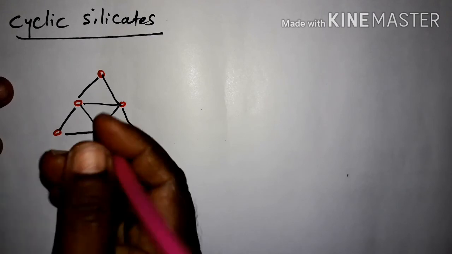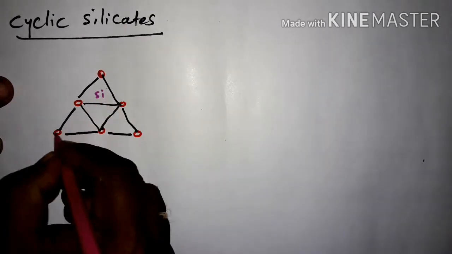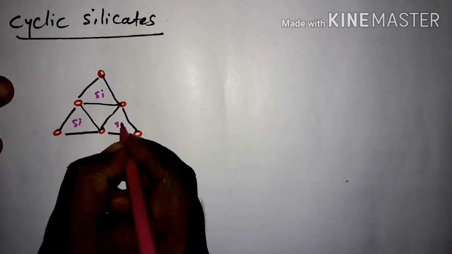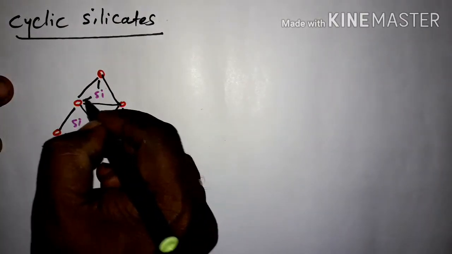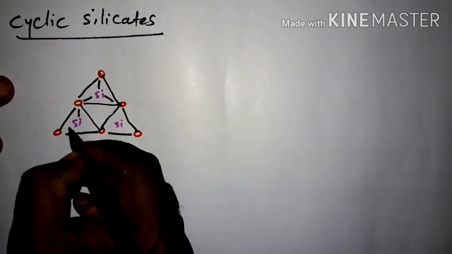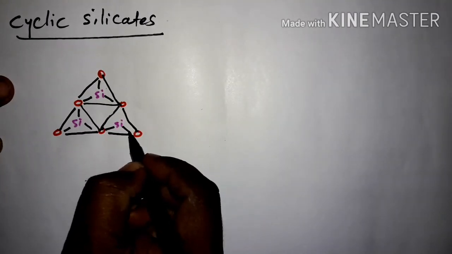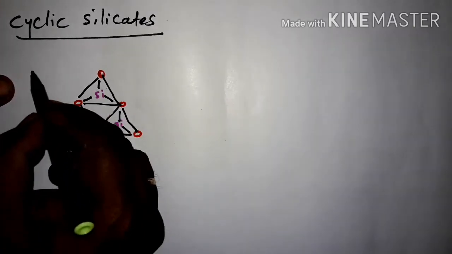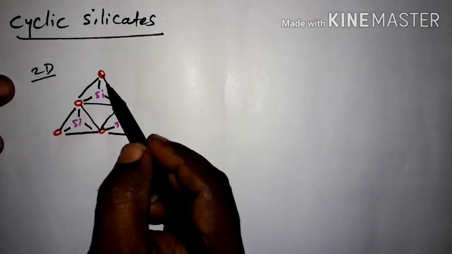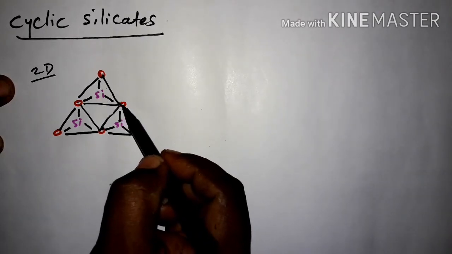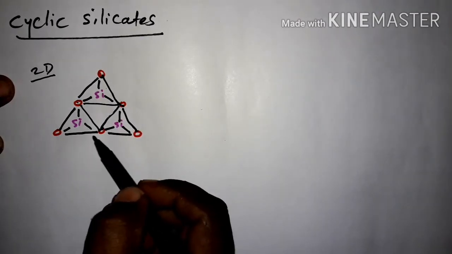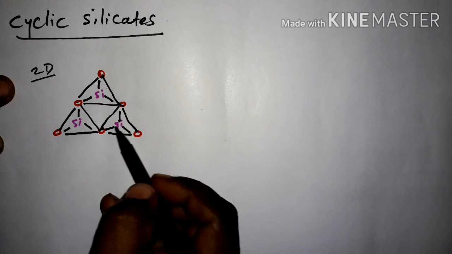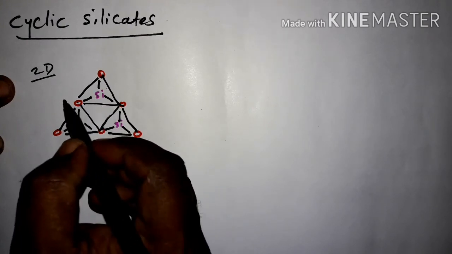Now draw the silicon atom. This is the bond with this oxygen atom. Okay, so this is a two-dimensional structure. Oxygen atom, oxygen atom, oxygen atom, and here also oxygen, with silicon in the middle. So what happened here?